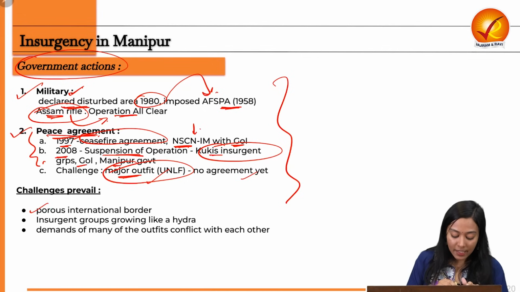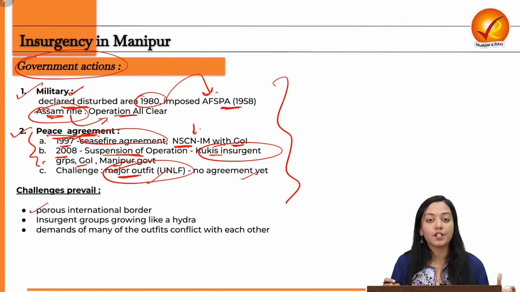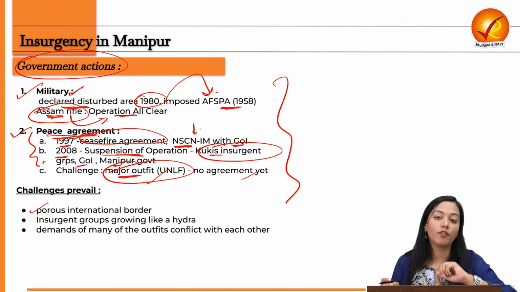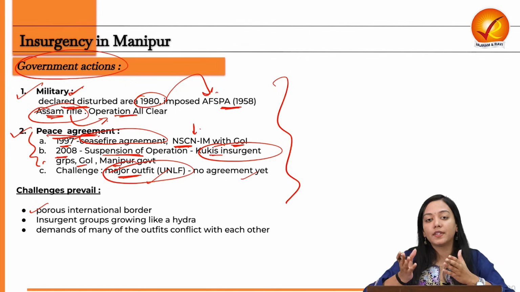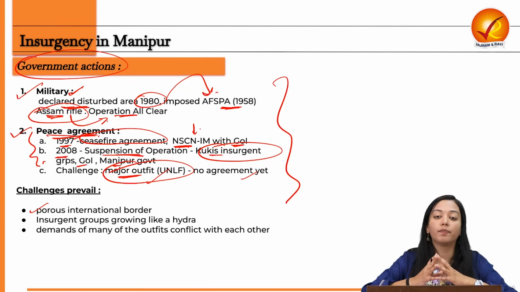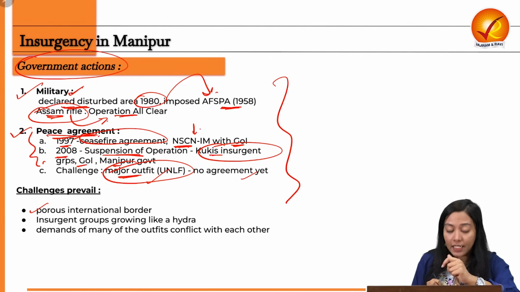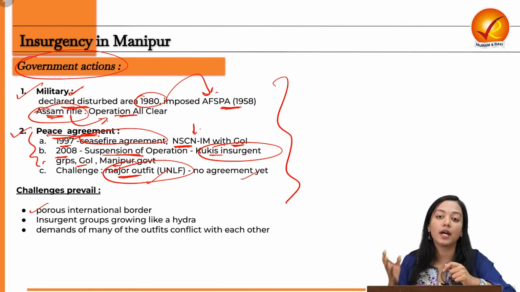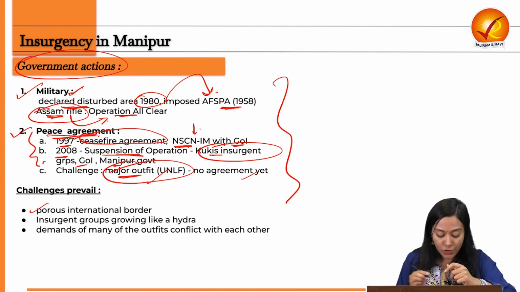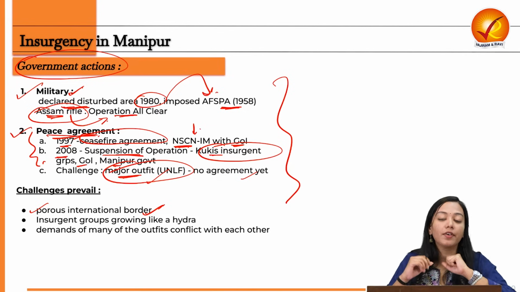The other challenge is that Manipur as such is a hotbed of activities, because Manipur has an international border. It has the neighboring state of Myanmar, and as a result, most of the movements of these terrorist organizations and insurgent groups take place in and out of Manipur. And not only that, some illegal movement of goods, materials, people, human trafficking, money, etc. is also done via and through Manipur. So the first and foremost issue is the lack of border management, because the border is forested, which means it is essentially porous in nature, difficult to manage.